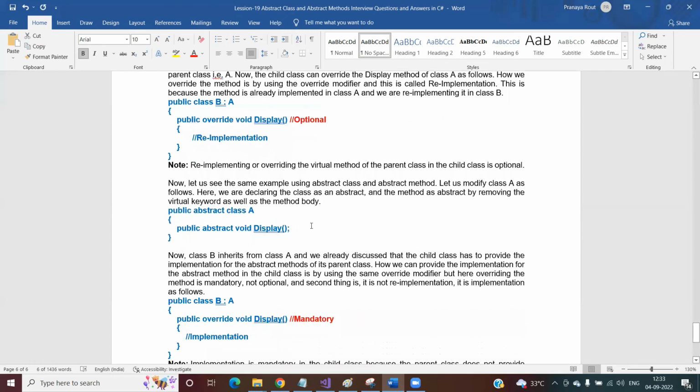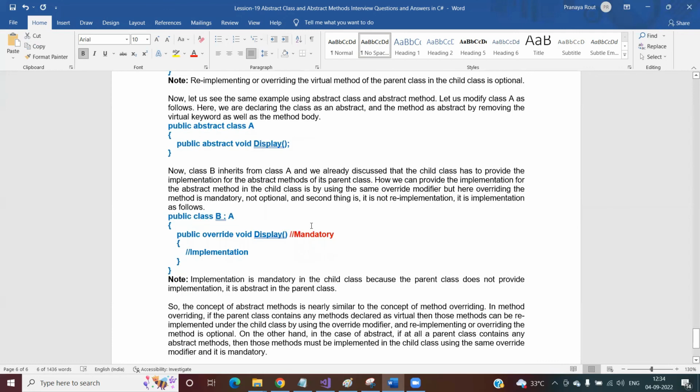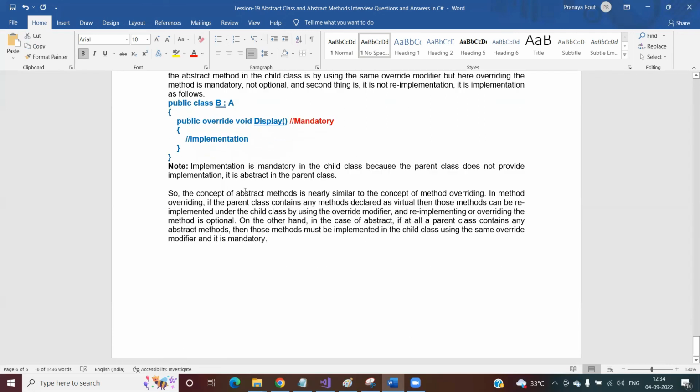Virtual method means overriding that method in the child class is optional. Abstract method means overriding that method in the child class is mandatory. So the concept of abstract method is nearly similar to the concept of overriding. In method overriding, if the parent class contains any methods declared as virtual, then those methods can be re-implemented under the child class by using the override modifier, and re-implementing or overriding the method is optional.